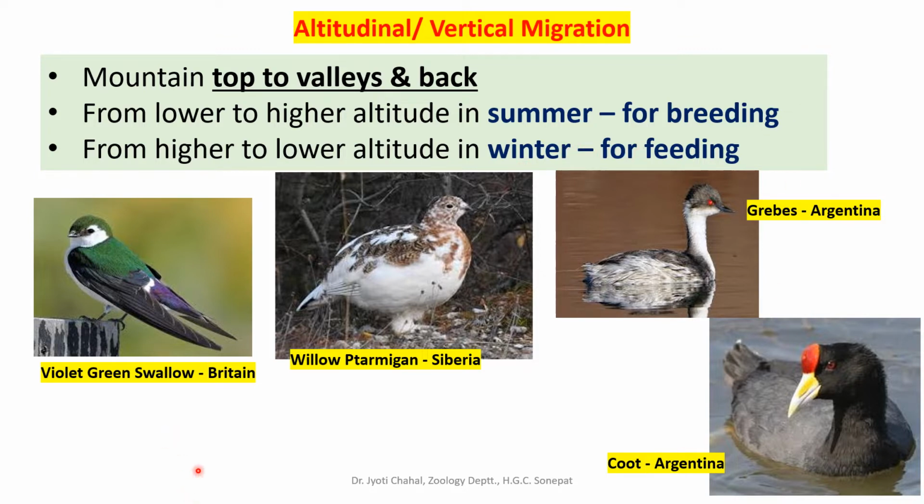There are certain birds which show altitudinal or vertical migration, like the violet green swallow, which is a common bird in Great Britain. Then the willow ptarmigan, which is from Siberia, and grebes from the Andes in Argentina, and coot again from Argentina. So these are some of the birds which show altitudinal or vertical migration.